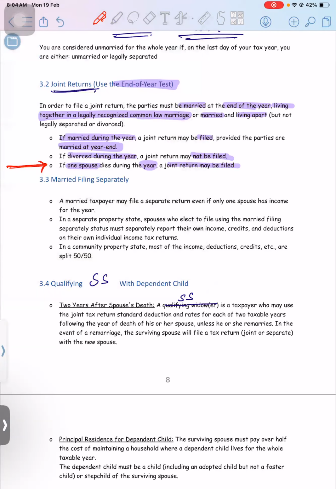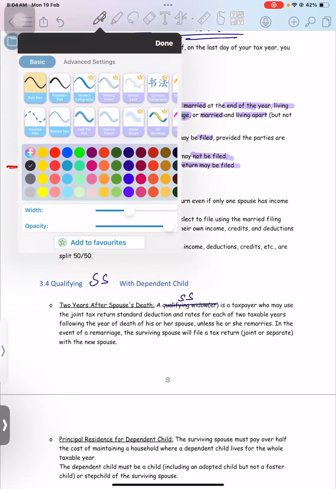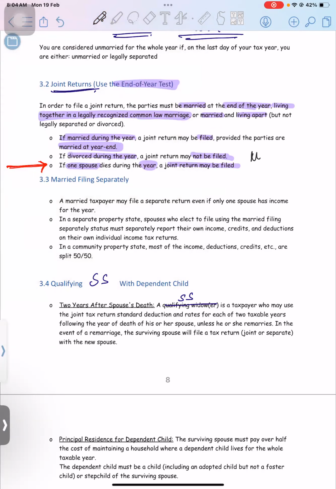What this line is actually saying is, let's say Mr. A and Mrs. A both are married in 2022. In the month of June, Mr. A died.